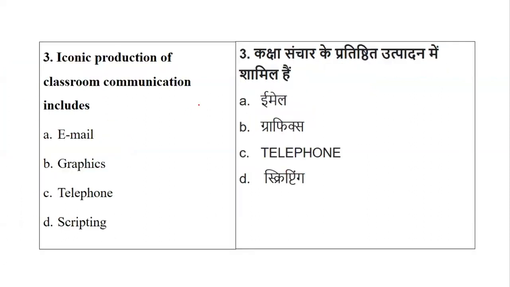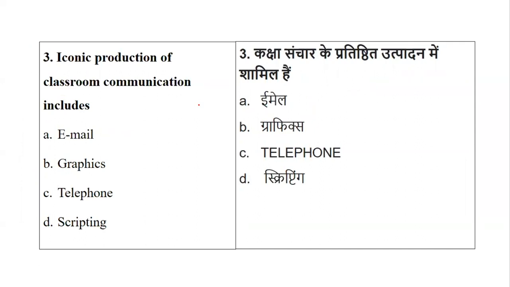Okay, now when we talk about iconic production of classroom communication, it includes what? So we are talking about what? The iconic production of classroom communication. Okay, now when we say iconic communication, what does iconic mean? It means it is a symbol, it is a worth, something which is worthy, something which is producing something effective.